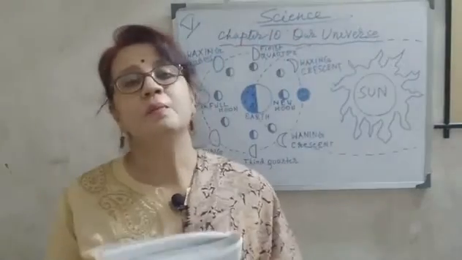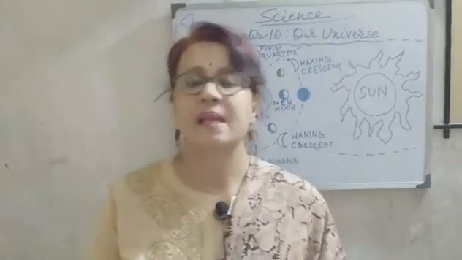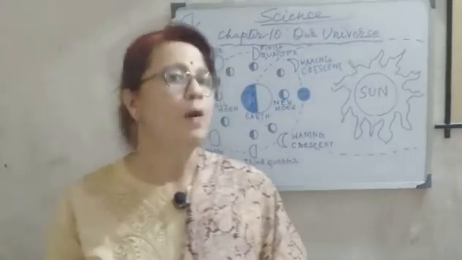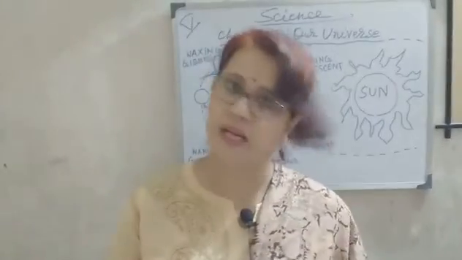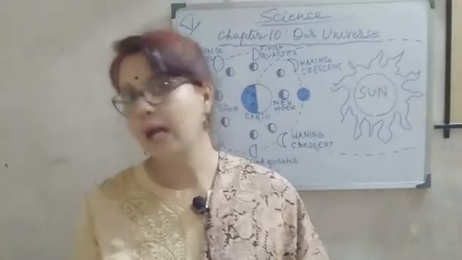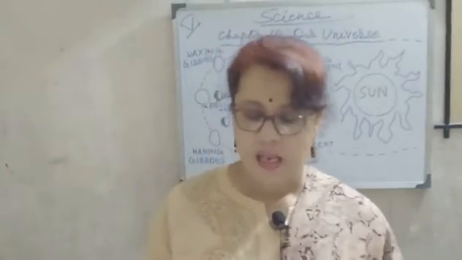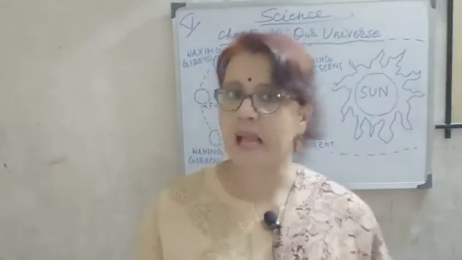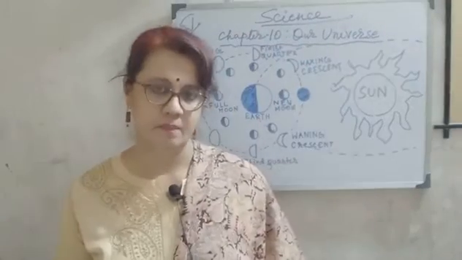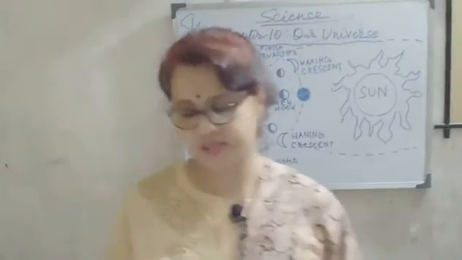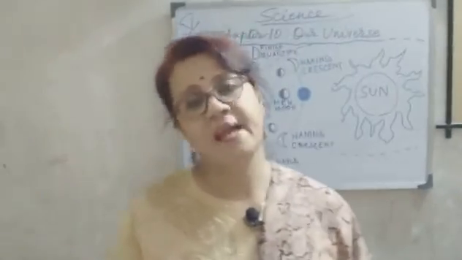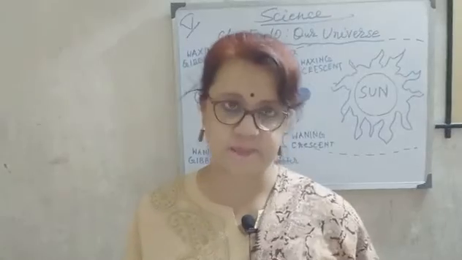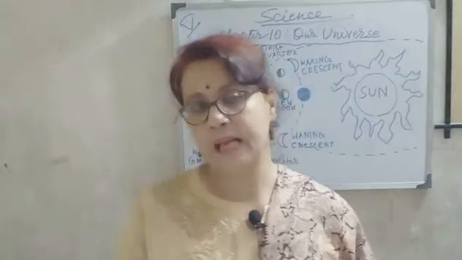Okay, so always remember, planets and satellites don't have any light or heat of their own. They get it from the sun. And you know, the moon is the only natural satellite of earth. It reflects the sun's light and it has some characteristics.